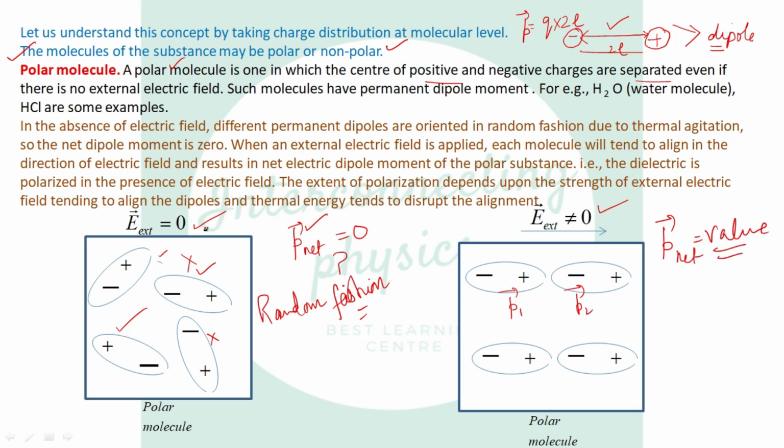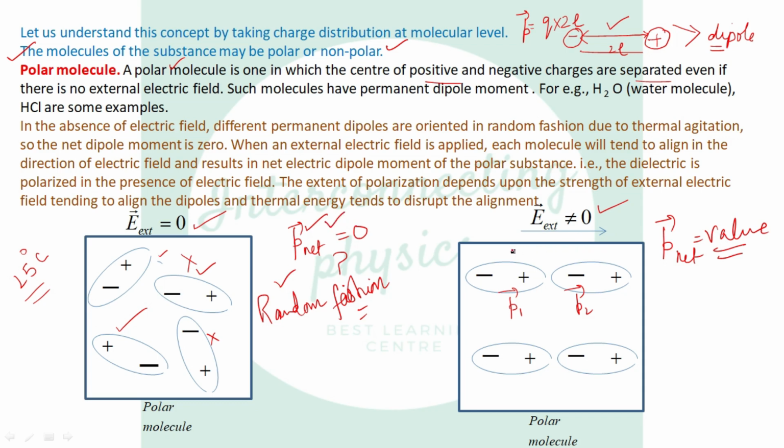Under zero electric field, due to thermal agitation, meaning the energy acquired by dipoles at 25 degrees Celsius, which is called thermal energy, the dipoles of every molecule are oriented in random fashion and they cancel out each other. So the net dipole moment is zero.